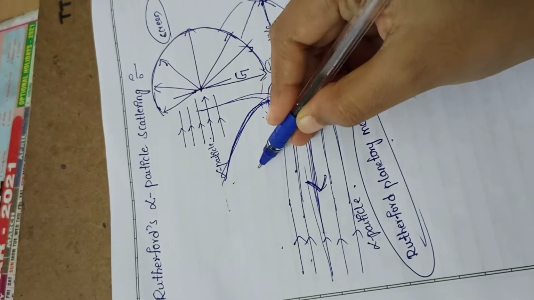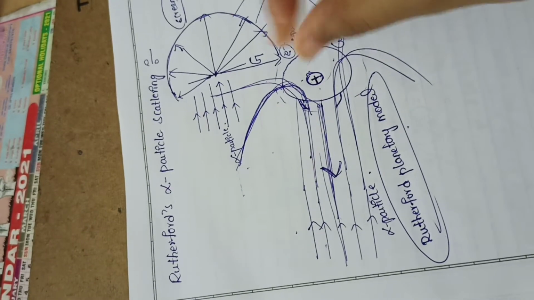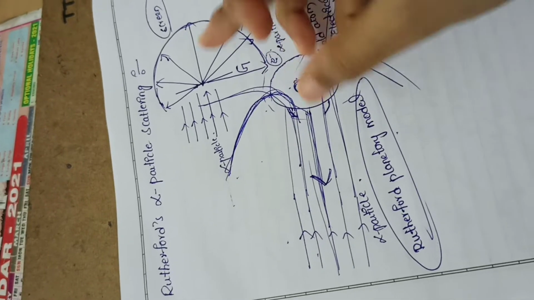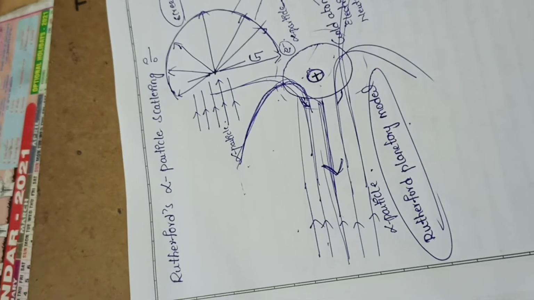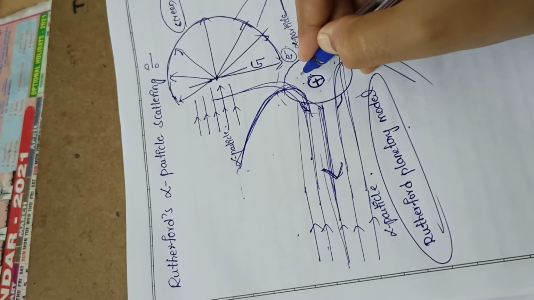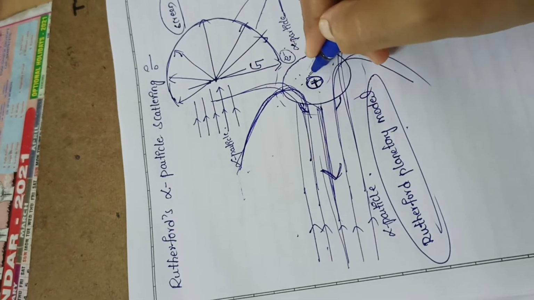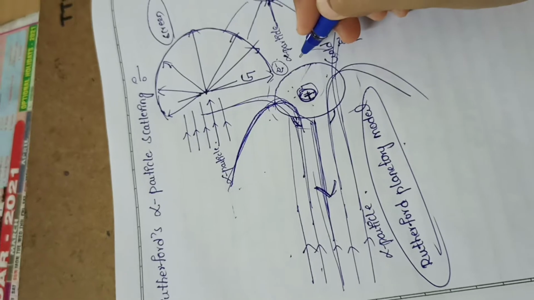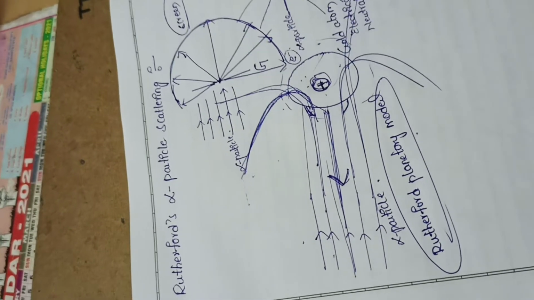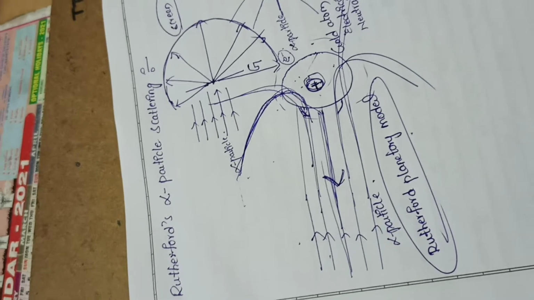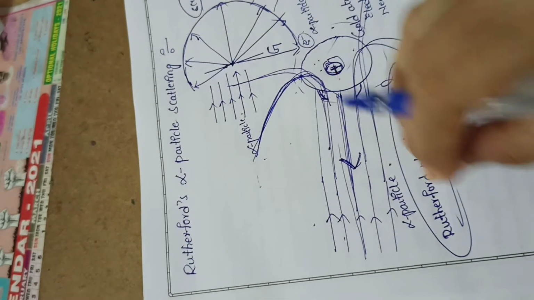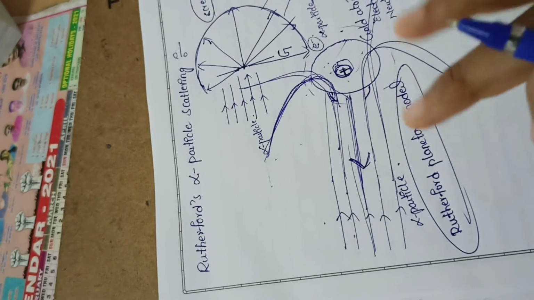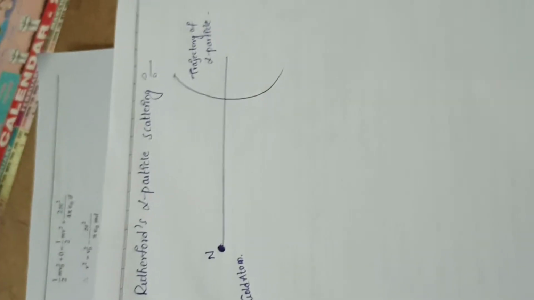So that is what was observed by Rutherford, and because of that observation Rutherford gave the statement that the atom is not solid, consisting of electrons inside it. What is happening inside the atom is that the complete positive charge is concentrated at the center and the electrons are revolving around the nucleus, the same way the planets are revolving around the sun. This model is given by Rutherford and it is called Rutherford's planetary model. I hope you understand. So next, the derivation part.